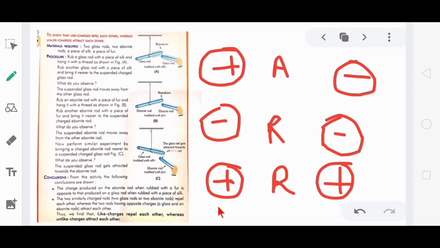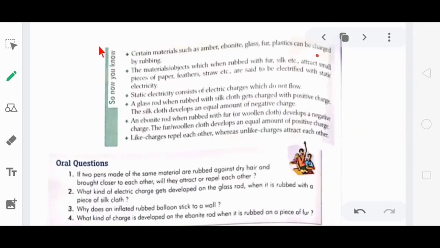So students, in this activity you are explained that, please go through it. You can see two ebonite rods repel each other. Why? They both have the same charge when they are rubbed with fur or wool. After discussing these things, now we know that certain materials such as amber, ebonite, glass, fur, plastics can be charged by rubbing. In some of the examples we have seen rubbing of glass, rubbing of plastics. The material objects which when rubbed with fur, silk, etc. attract small pieces of paper, feathers, straws, etc. are said to be electrified with electricity.